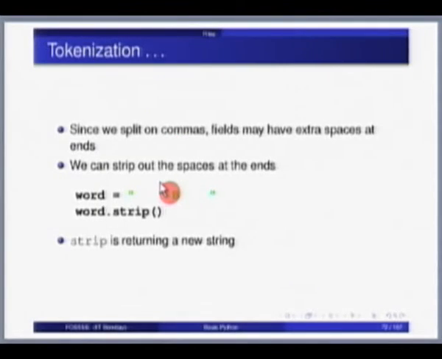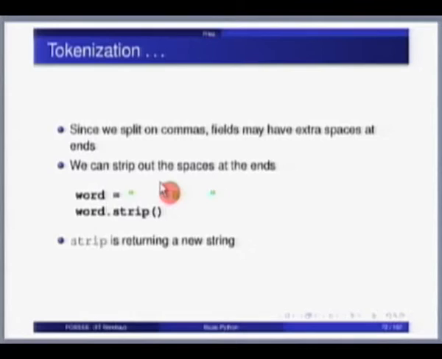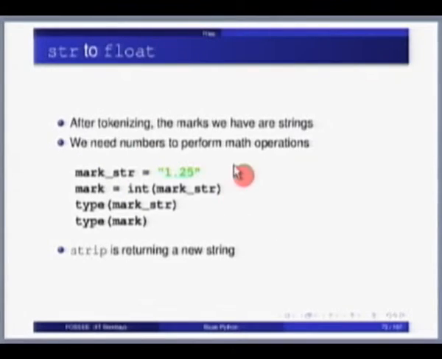A region code A and A with a space are different regions, right? Your program will think they are different regions. So you need to make sure that you strip it, because A and space A are different characters. I can't say they are the same region. So you use strip to remove that. Then the marks that you have are all strings, and you need to convert these strings to integers. So you do int of that mark string, it will get you that.